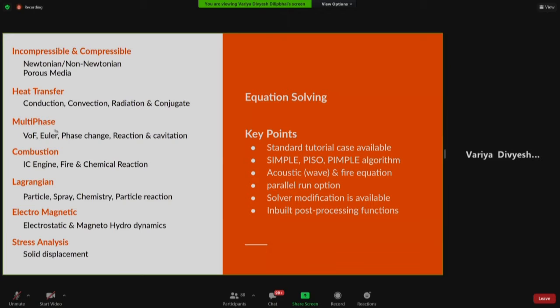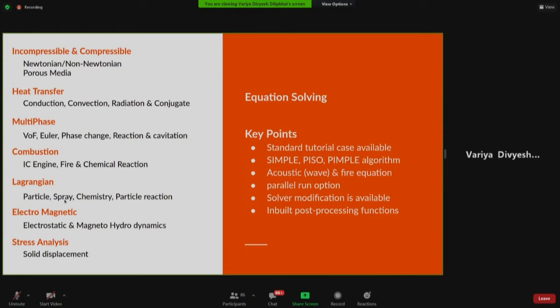Now, if I take this multi-phase to the next level, what if I want to do some combustion related simulation? We have solvers for that also: IC engine, fire, any kind of chemical reaction we can do using OpenFOAM. Other than combustion, we have Lagrangian solvers.